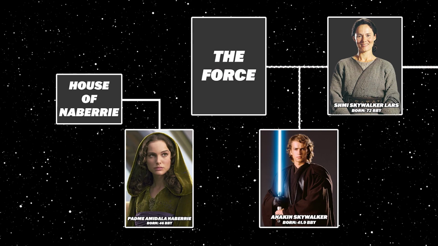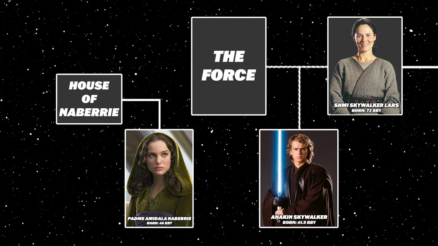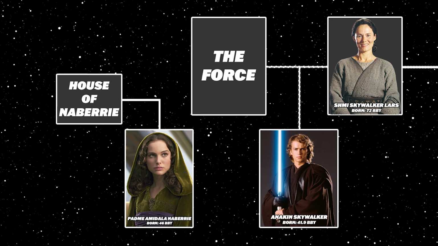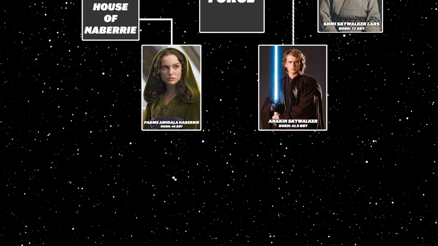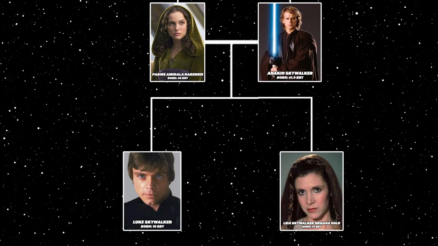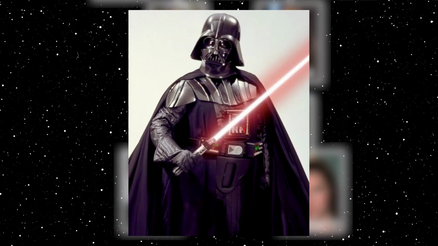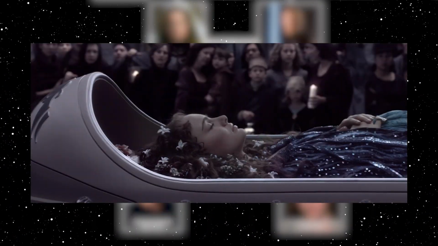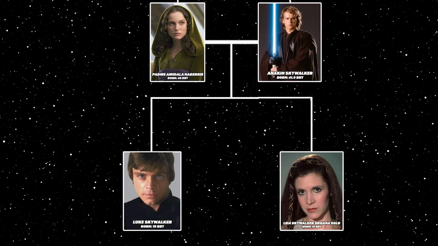Although Padme was born Padme Naberrie, she would later go by her regnal name Padme Amidala, which she took on as she became Queen of Naboo. Anakin Skywalker and Padme Amidala would have twin children in 19 BBY. That same year, Anakin Skywalker would turn to the dark side, becoming Darth Vader, and Padme Amidala would die after childbirth. Their twin children were Luke and Leia Skywalker.